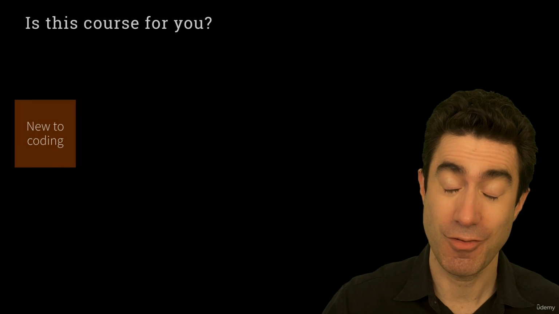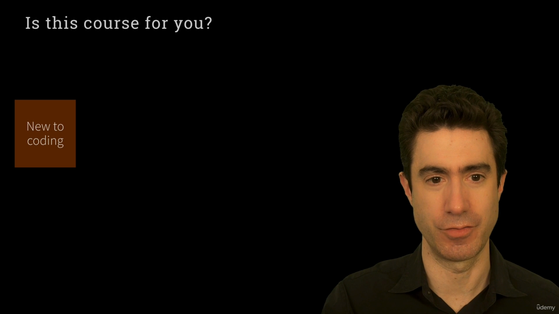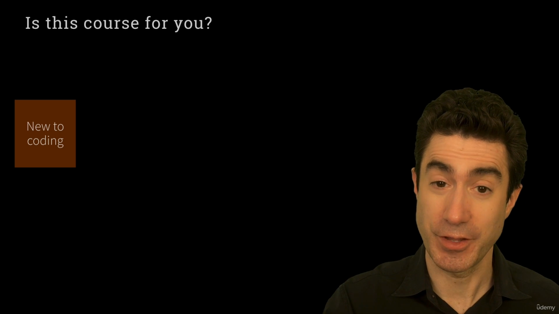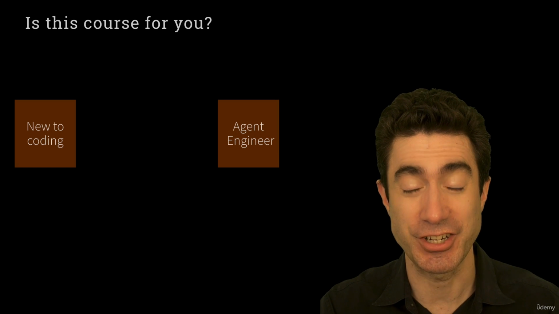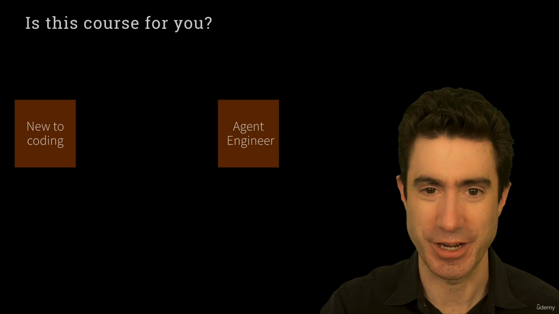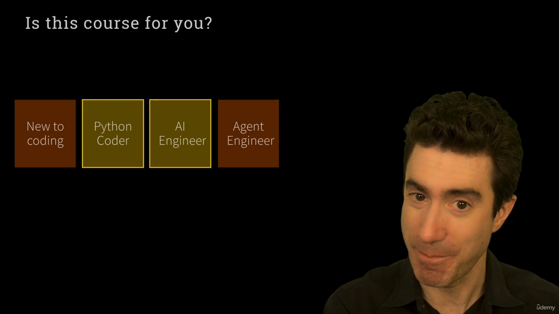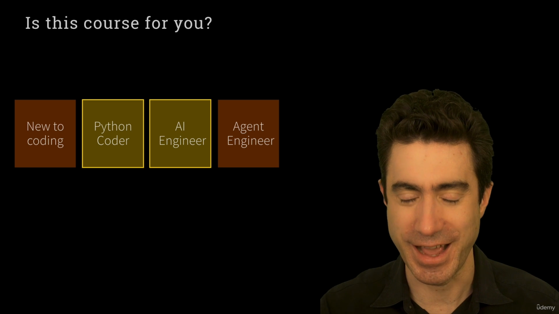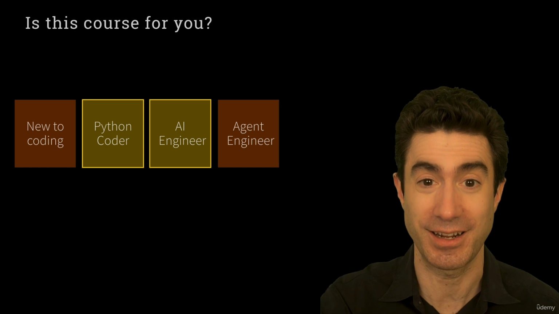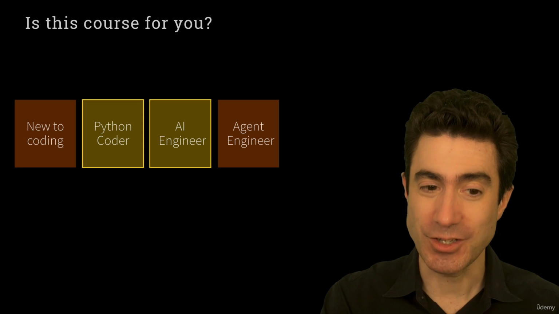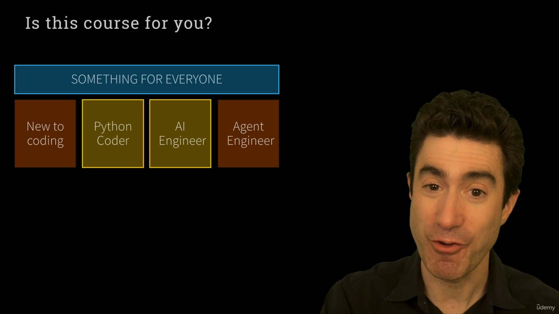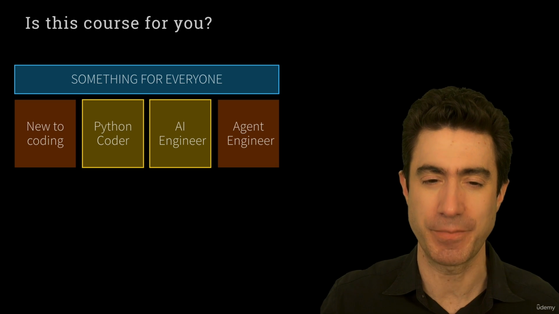So please humor me. I've got a couple more admin things before we get into action. So I wanted to talk about how I've positioned this course and whether it's right for you. You may be new to coding, someone that's never written a line of code before. You might be someone that already considers yourself an agent engineer. Those are the two extremes. Or you might be in the middle. You're already a Python coder, or you are an AI engineer. Maybe you're even someone that's taken my LLM engineering course, in which case, thank you and welcome. But I'm here to tell you that this course is designed to appeal to everyone across that entire continuum. There is something here for everyone.